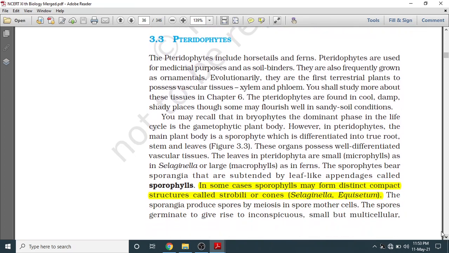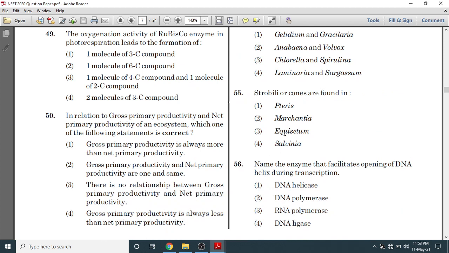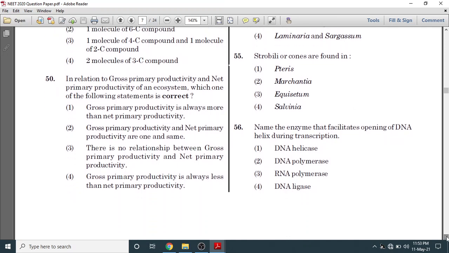In some cases sporophylls may form distinct compact structures called strobili or cones. For example, they have given Selaginella and Equisetum in pteridophytes. In the options, they have given Equisetum. So answer number 3 is correct for question number 55 of set G1 English.